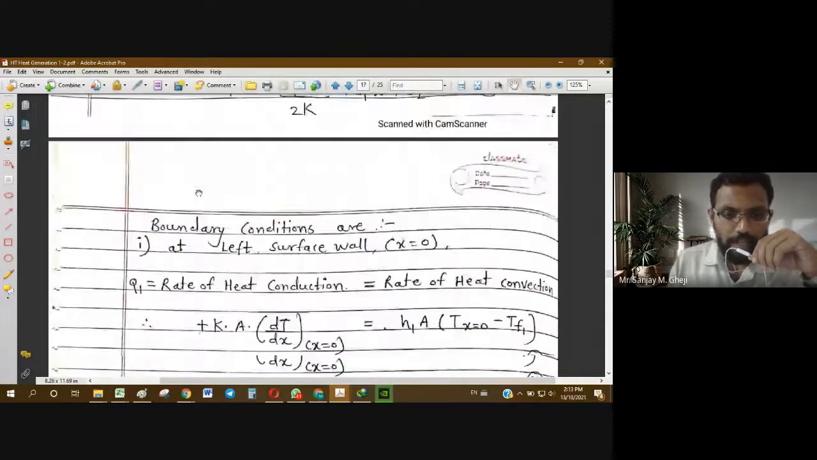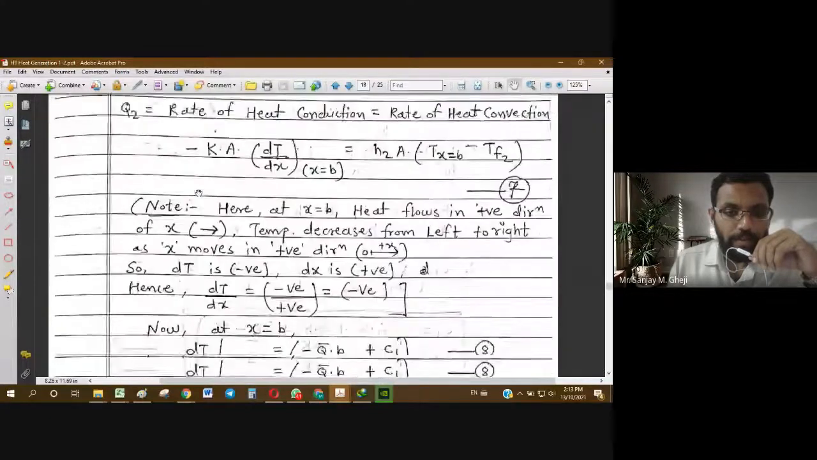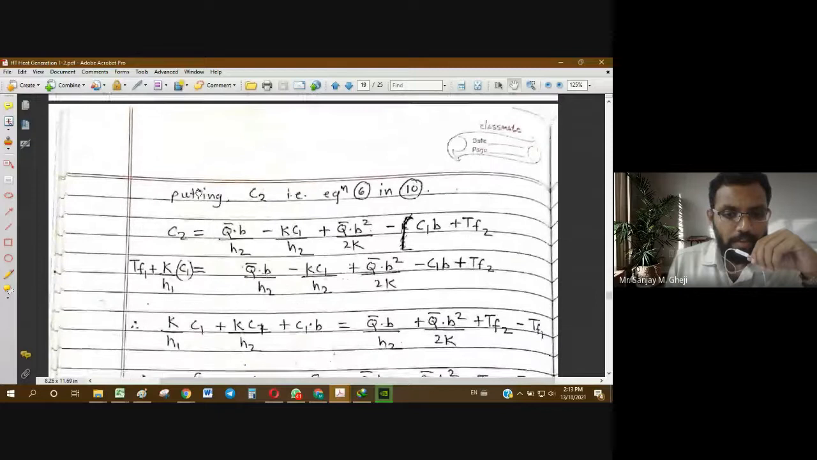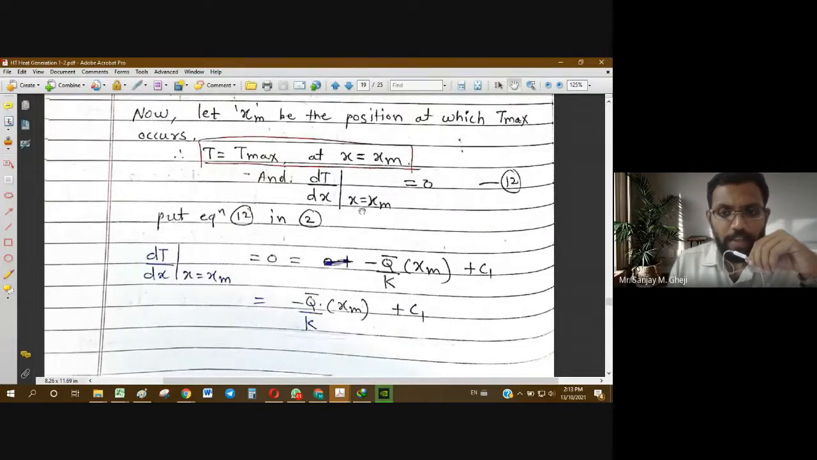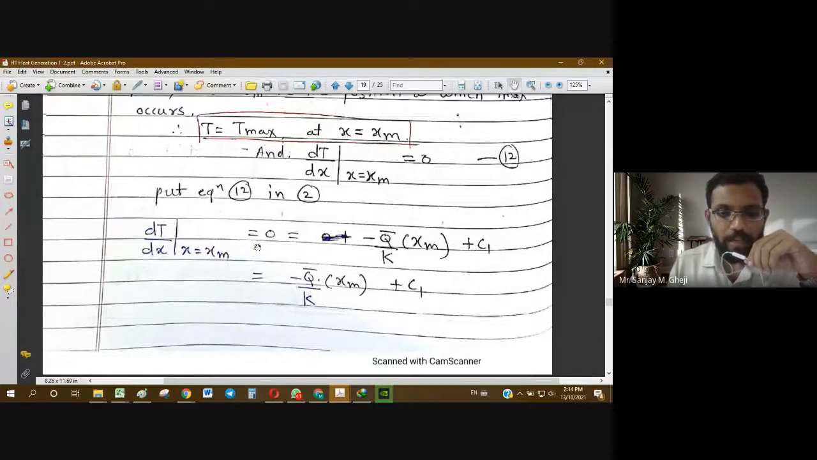We do not know the position within this wall, and we also do not know the maximum value of temperature. Okay, so for that matter, we can apply the mathematical condition of dT by dx equal to 0, and then we can find out the exact position of xm, that is the exact position of maximum temperature. So let's say xm is a position at which maximum temperature appears. So temperature will be maximum, that is T max, when x equal to xm. So dT by dx at x equal to xm will be 0. Okay. So then we have the relation for dT by dx. Let us put x equal to xm in that, and thereby equate to 0.